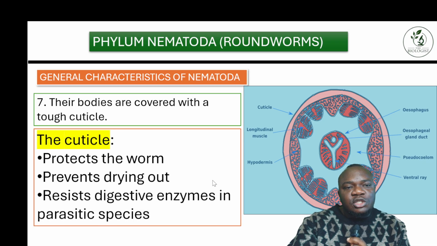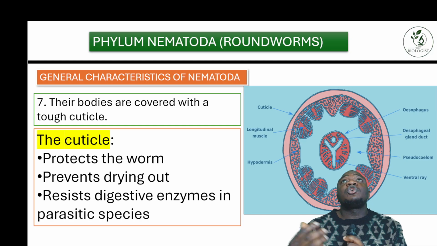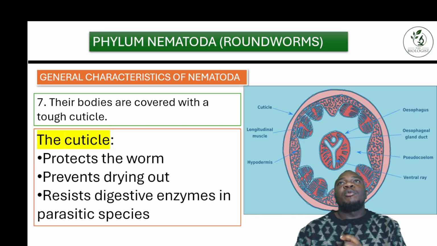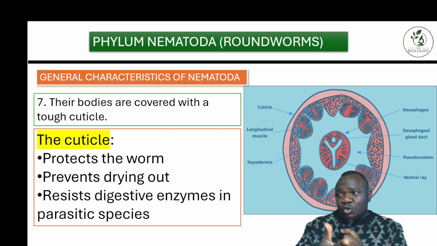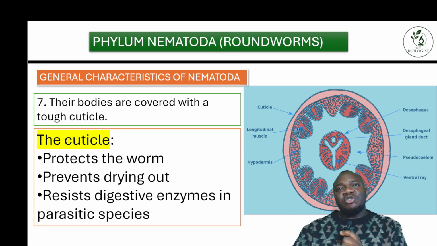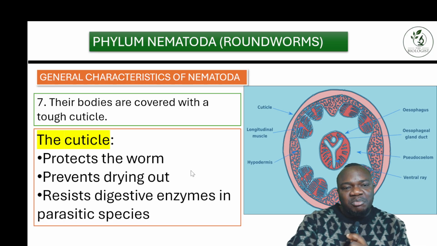Good. Now, the next point here, the body is covered with a tough cuticle. This tough cuticle helps to protect the body. For example, some species have this cuticle which prevents the inner structure from drying up. Just like a plant can have a cuticle that helps to limit the amount of transpiration out of the plant to prevent dryness of the stem, to make the stem retain the nutrients absorbed from the soil over a long period of time. So these species have this cuticle that protects them from drying out, and resists digestive enzymes in parasitic species.